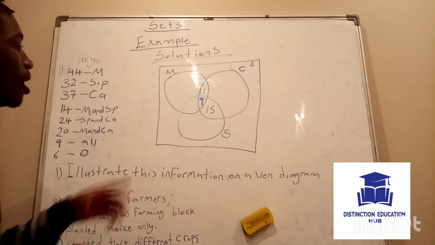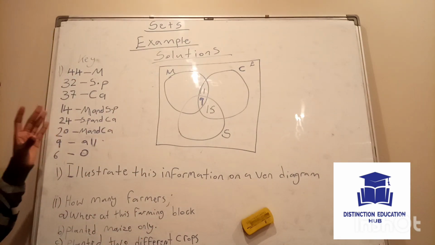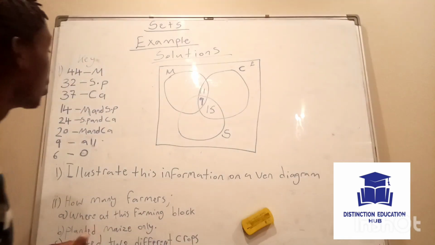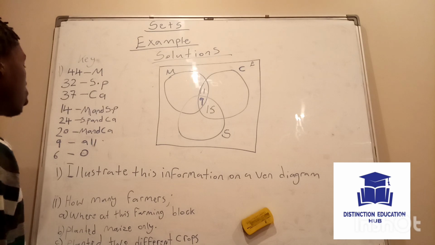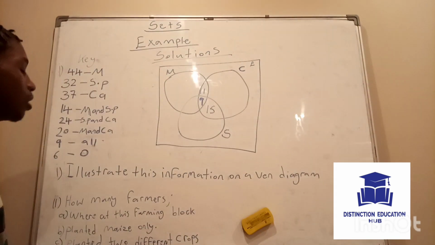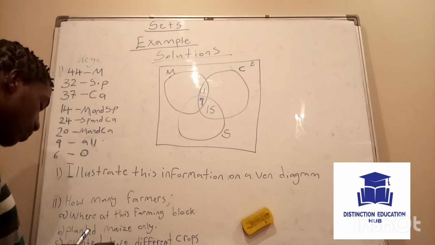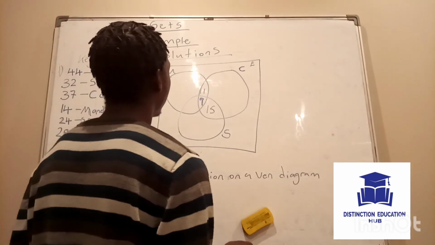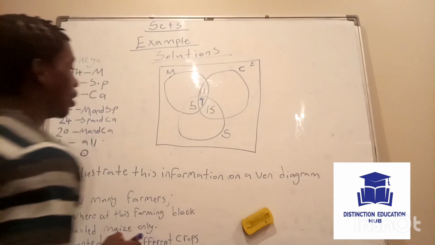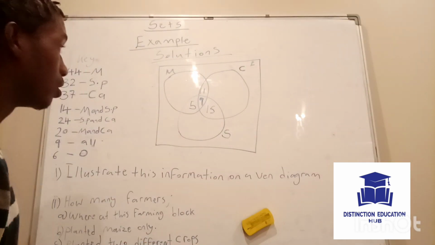We go to maize intersection sweet potatoes. Our key is telling us that 14 farmers planted maize and sweet potatoes. Okay, so you say 14 minus 9. You get 5. Okay, 5 farmers planted maize and sweet potatoes.